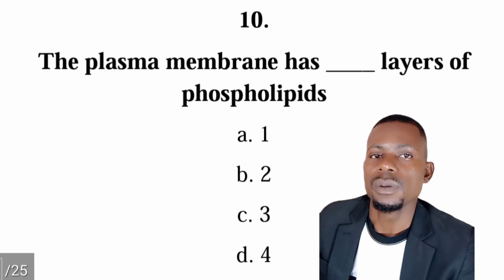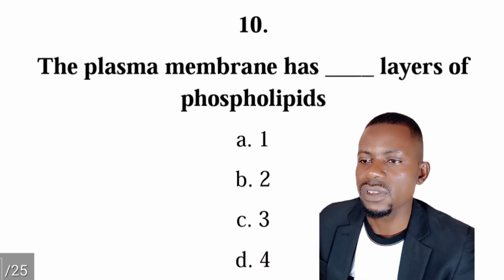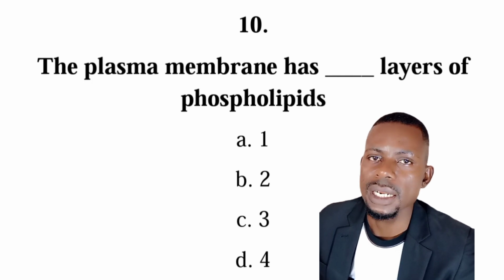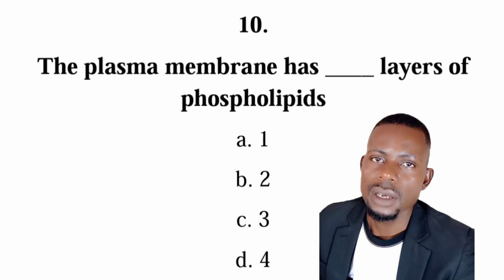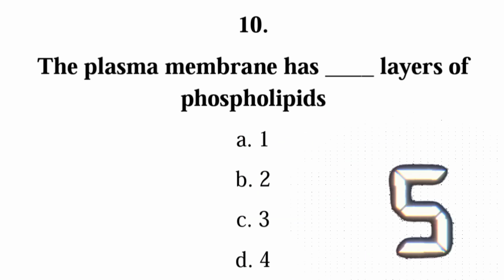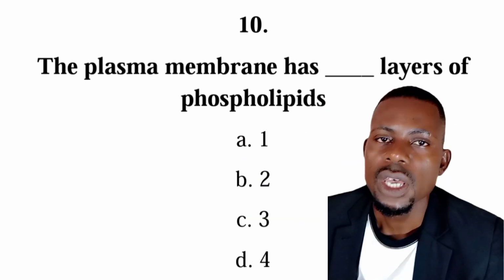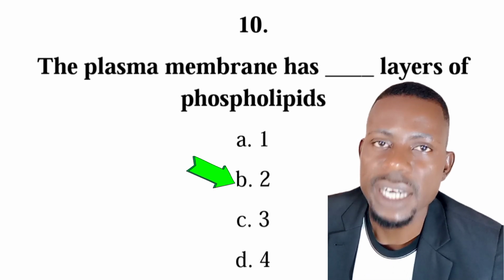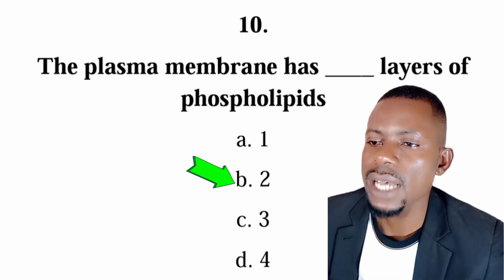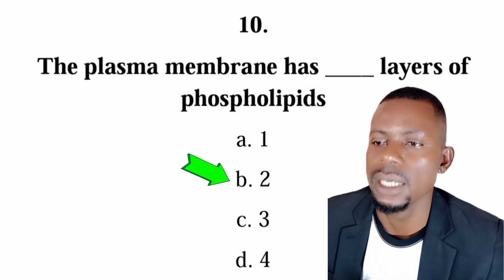Number 10 is from cells. The plasma membrane has dash layers of phospholipids. Is it 1, 2, 3, or 4? So the correct answer is B, that is 2. So the plasma membrane has 2 layers of phospholipids or phospholipid bilayer.